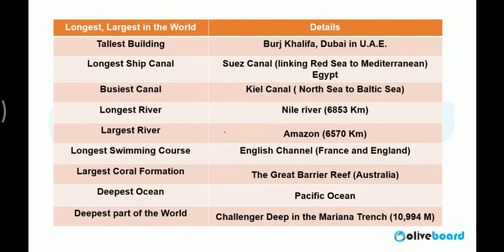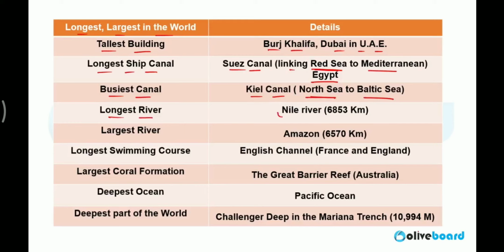Okay, so here I kept the important points related to the world. Longest, largest in the world. Tallest building in the world is Burj Khalifa, situated in Dubai, UAE. Longest ship canal is Suez Canal, linking Red Sea to Mediterranean Sea in Egypt. Busiest canal in the world is Kiel Canal, linking North Sea with Baltic Sea.